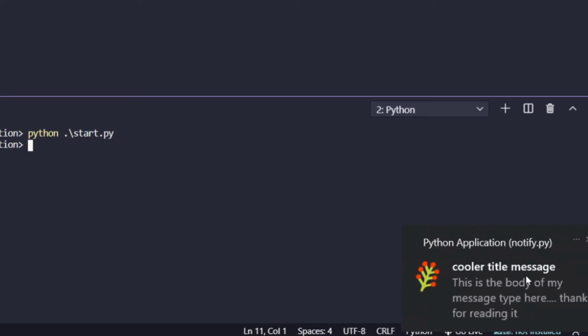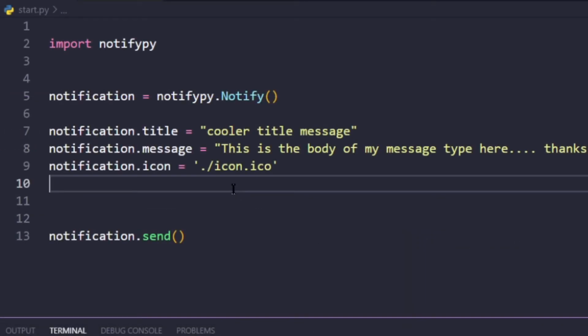And here you see that I get one notification, but the problem with this right now is that it says Python application, that is notifypy by default. And here you can see the icon, title, and message, whatever we provided, they got into place correctly. Also one cool thing is that you can provide your own custom audio along with some emojis that it supports. So it supports different encodings as well.